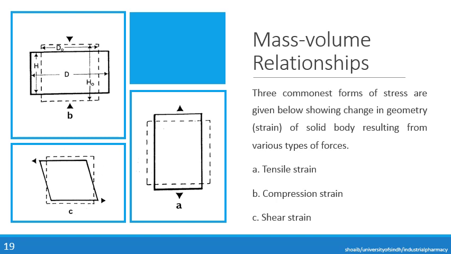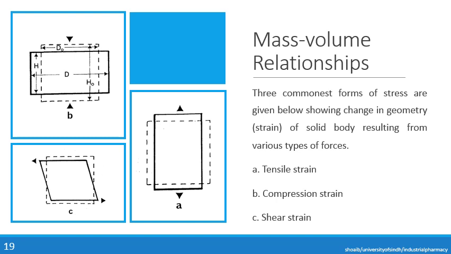Now in this slide, figure number A shows the tensile strain. Now in this, the dotted line shows the actual structure of the material. Now when the material is stretched at two opposite points, the shape of the material changes. It becomes from square to a rectangular shape.